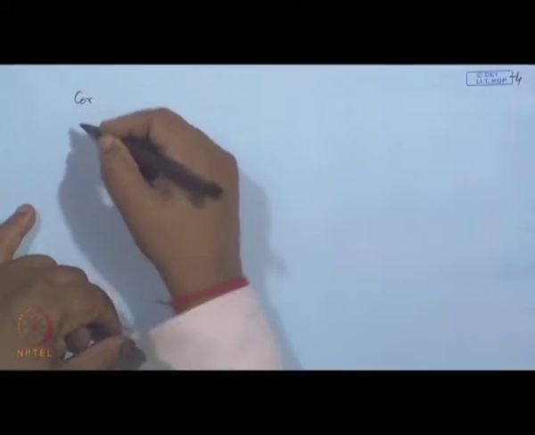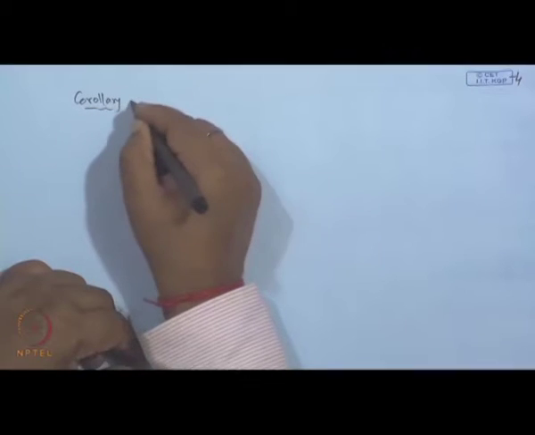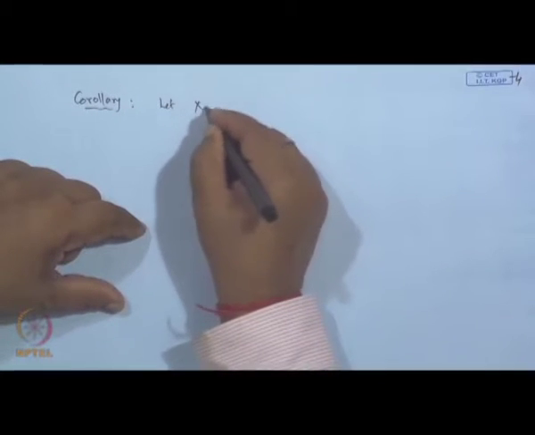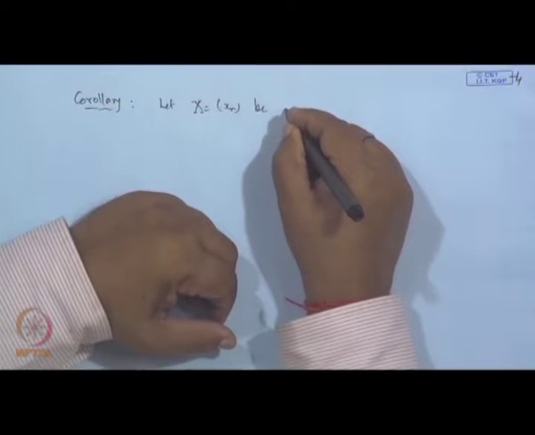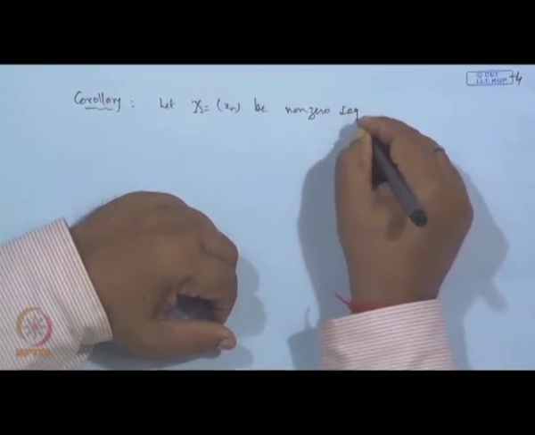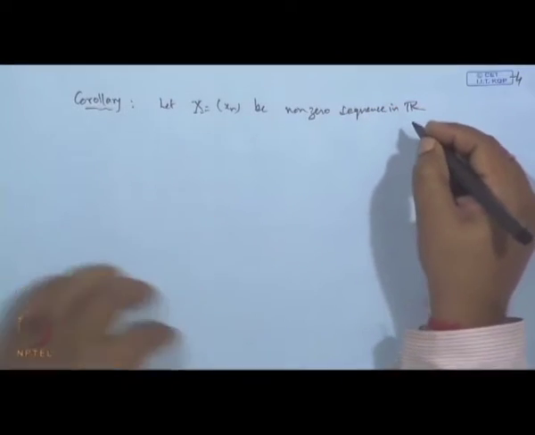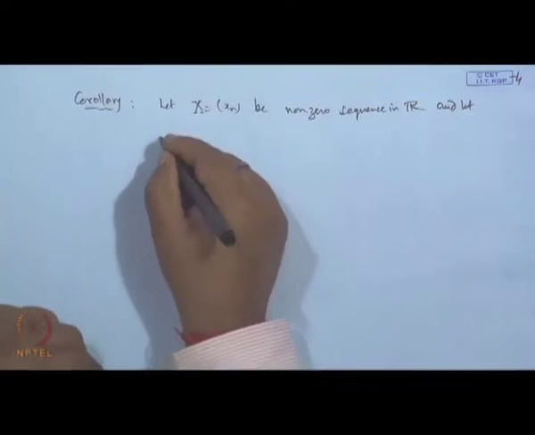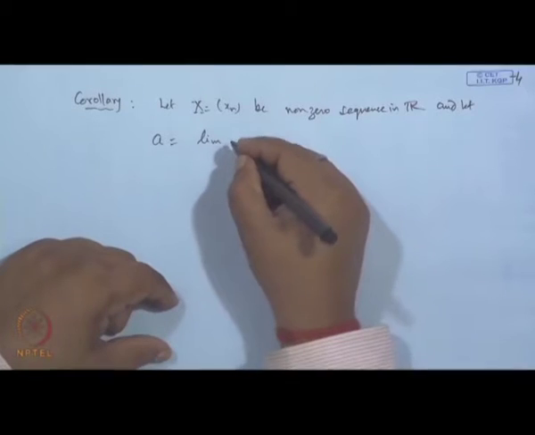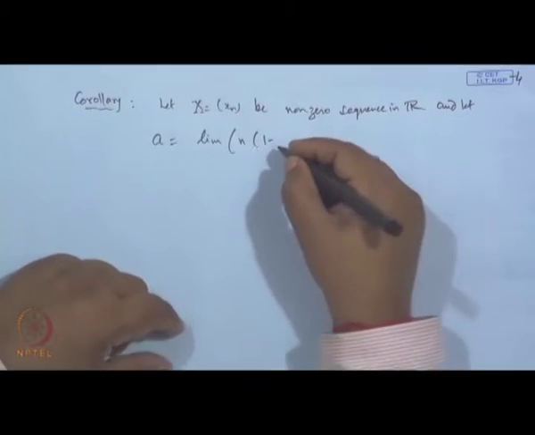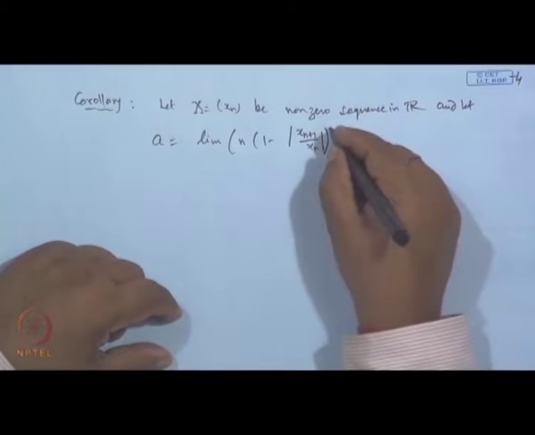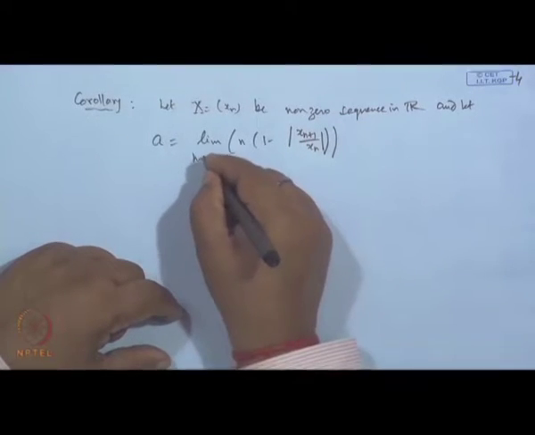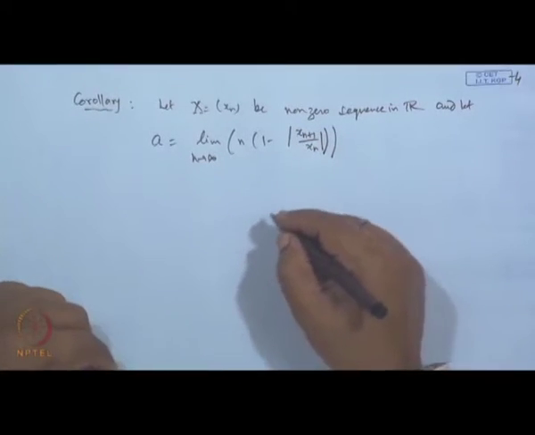So, in terms of the limit, we can easily get this test which is applicable, and so as a corollary we can say, let x which is x_n be a non-zero sequence in R, the set of real numbers, and let A be the limit of n times (1 minus mod of x_{n+1} by x_n), as n tends to infinity, whenever this limit exists.